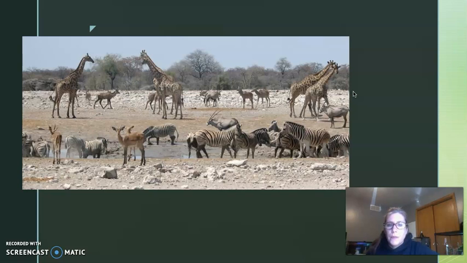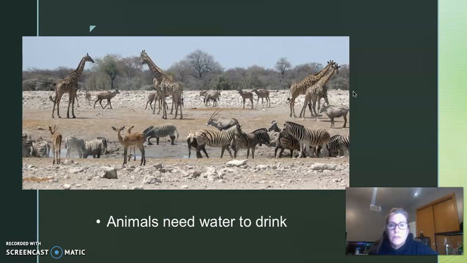In this picture, I don't know if you can see it very well, but towards the bottom of the screen, you can see that there's some water. And the reason that there are so many animals in this area is because there is water there. The animals will typically spend time in the areas where there is a pond or a river or some source of water because, as we know, animals need water to drink. So, those are examples of how the biosphere interacts with the hydrosphere. The biosphere depends on the hydrosphere for its survival.